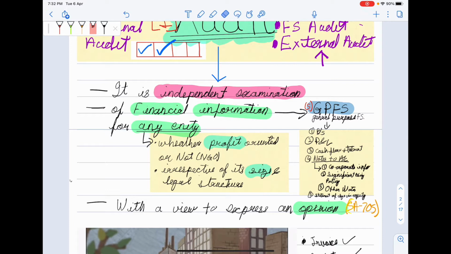Notes to accounts consist of corporate information, significant accounting policies, and other notes which we made under balance sheet. So first there is corporate information, then significant accounting policies, then other notes.